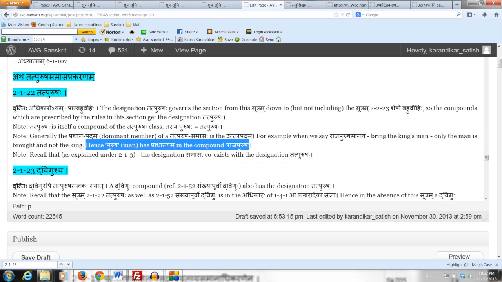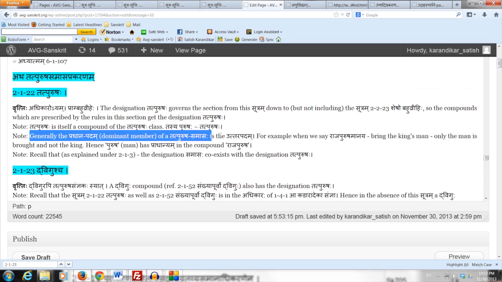So when we want to connect the compound with the sentence in which the compound occurs, we can simply take the Uttarapadam and make the connection. The Purva Padam is essentially a qualifier, some kind of qualifier for the Uttarapadam. This is a very important point because later on we will see when we study Bahuvrihi compounds that we often have to make a decision whether a compound is a Tatpurushaha compound or a Bahuvrihi compound.